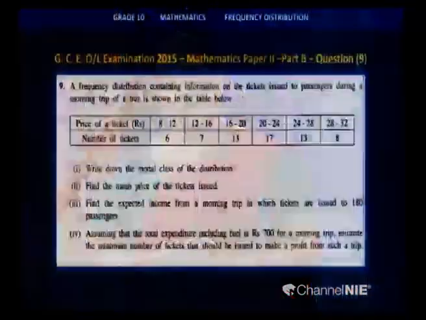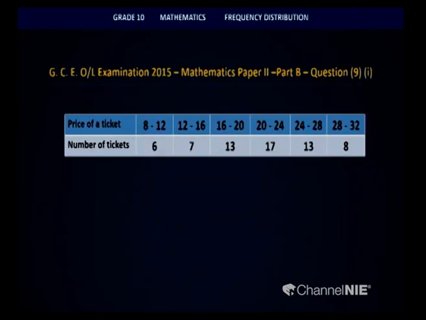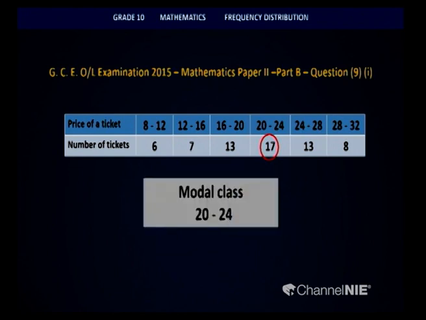Now let us move on to the table that you have drawn. I will also quickly draw the table for you. This is the horizontal format of the data that I received. They were asking for the modal class. So the modal class is the class interval which has the highest frequency. So children, in this I have circled in red the 17. That is the highest frequency we can see. So the relevant class interval for that is 20 to 24. So the modal class is 20 to 24.